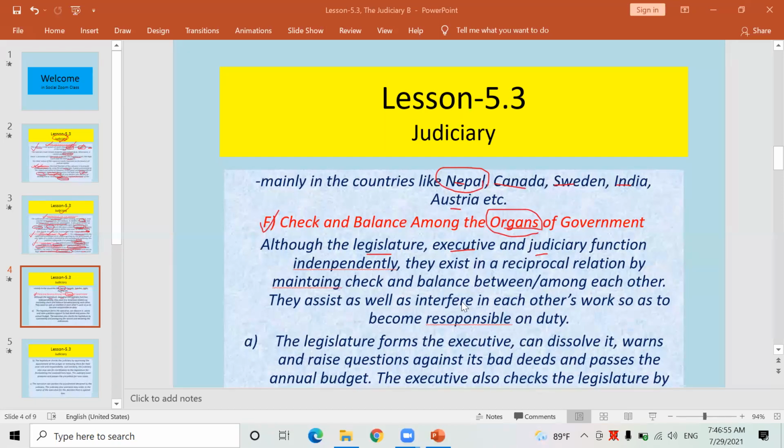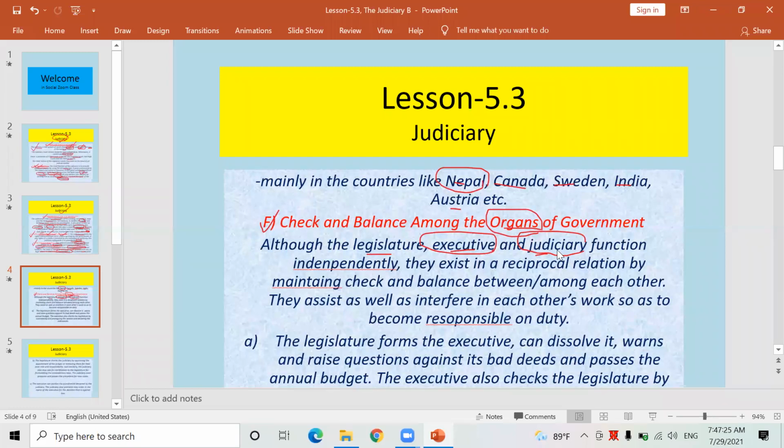It means the executive government doesn't have the freedom to misuse power and dissolve the parliament without any logical reason. Similarly, the judiciary doesn't have the right to give any verdict or decision on any political party or political leader according to its will and desire.